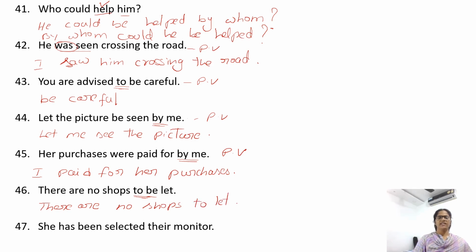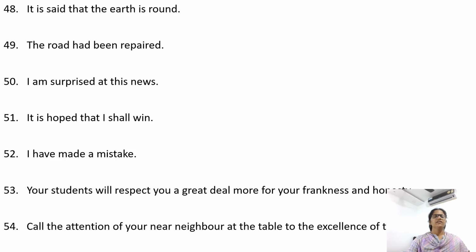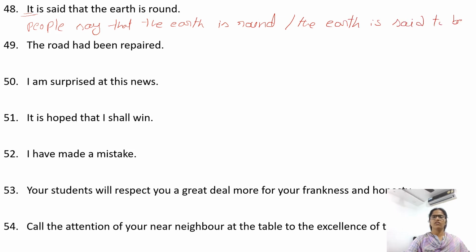She has been selected their monitor. The sentence is in passive voice. But here the subject is not mentioned, who selected her their monitor. So we can use they. They have selected her their monitor. It is said that the earth is round. If it starts with "it is", we need to use people. People say that the earth is round, remaining same. Or you can use: the earth is said to be round.